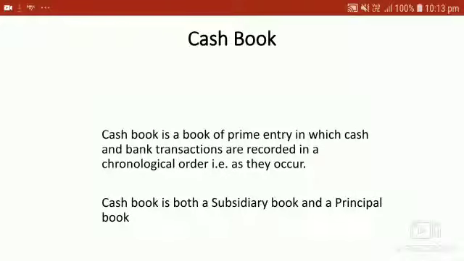A very good day, everyone. In this lecture, today we will discuss cash book.